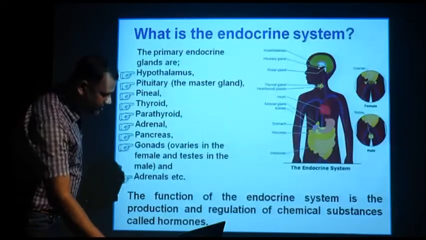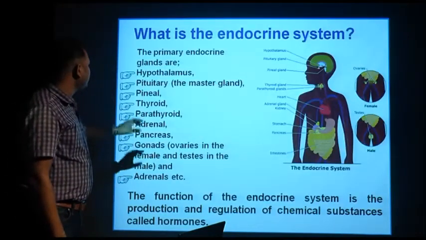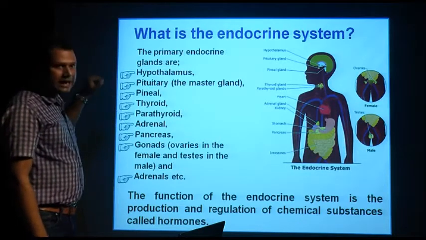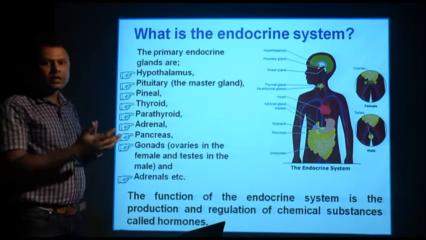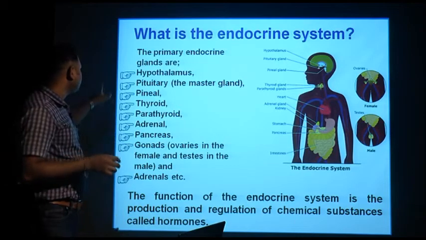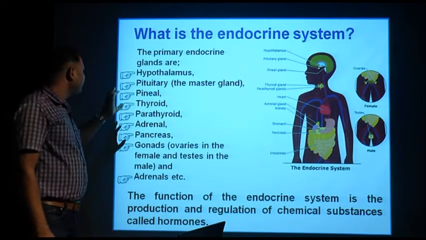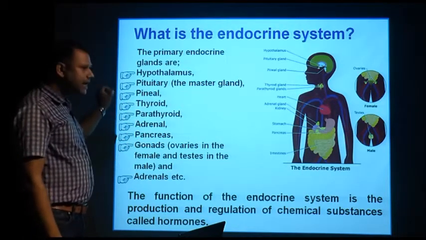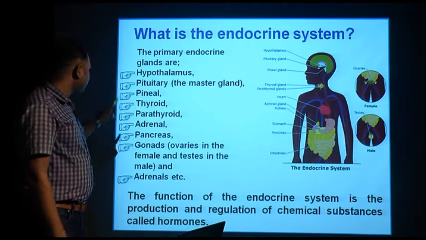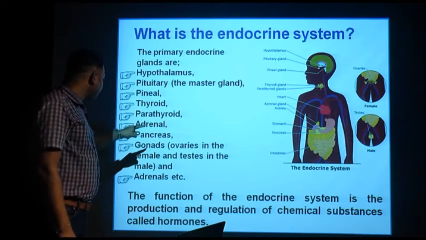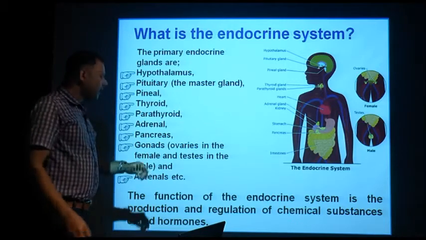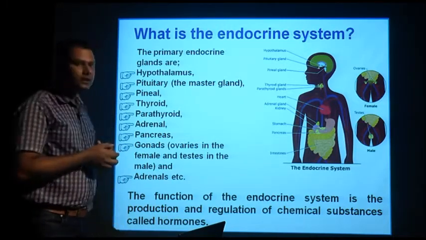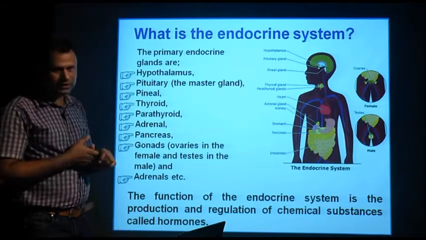The major glands that are included in your syllabus are the hypothalamus, the pituitary, which is known as the master regulator of endocrine glands, then the pineal body, thyroid, parathyroid, adrenal, pancreas and gonads. We are going to discuss the various functions of their secretions, their hypersecretion as well as hyposecretion.